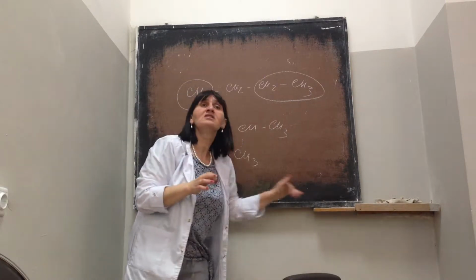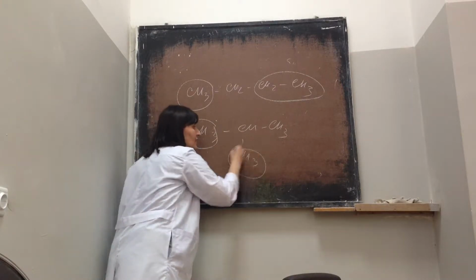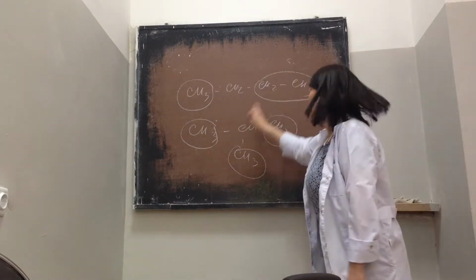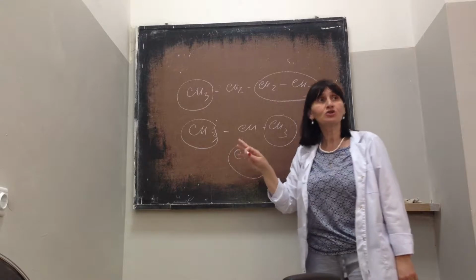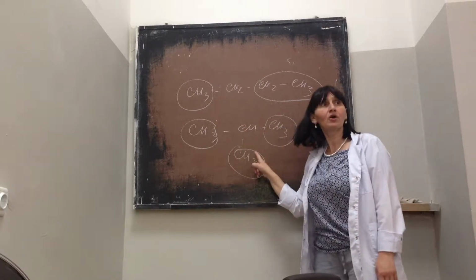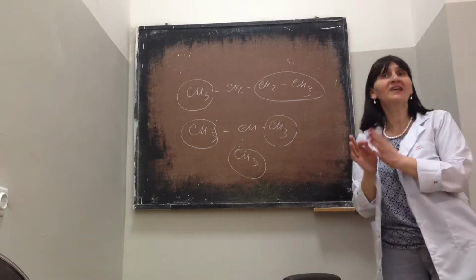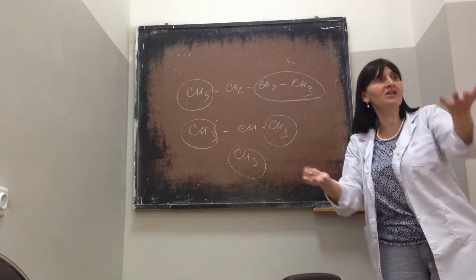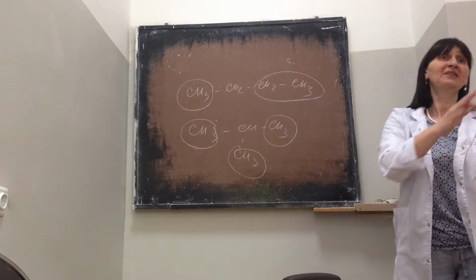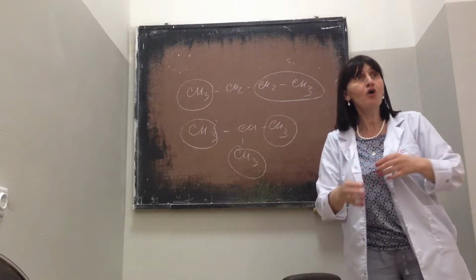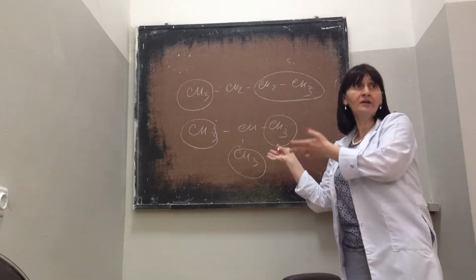Now what about this molecule? Here, this carbon, which is in the middle, has three groups. Here you have two groups, here you have three groups. So in this case, this molecule reacts with chlorine more easily than this one. Why? Because here I increased the number of groups which have a plus inductive effect. So once again, if you increase the number of polar groups, groups which have a plus or minus inductive effect, you increase their action in a chemical reaction.